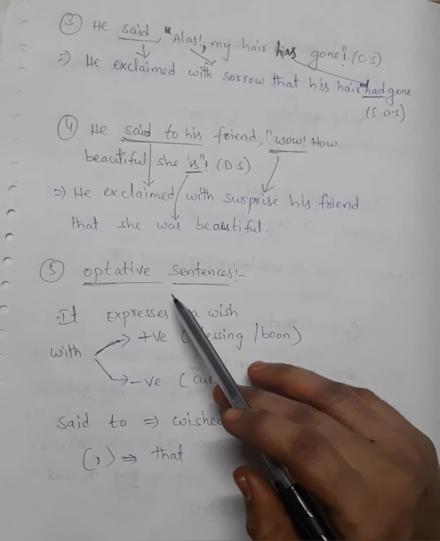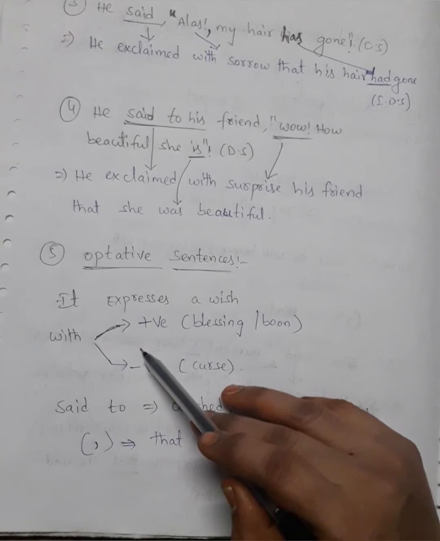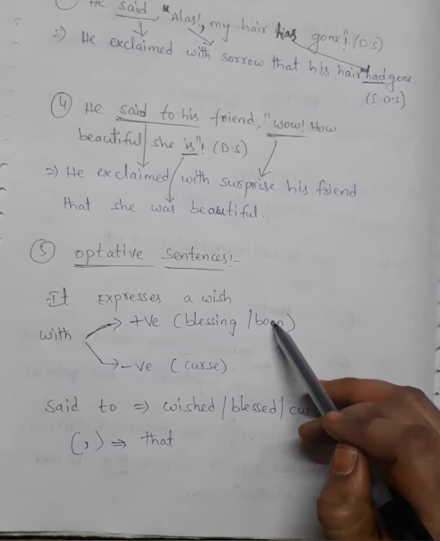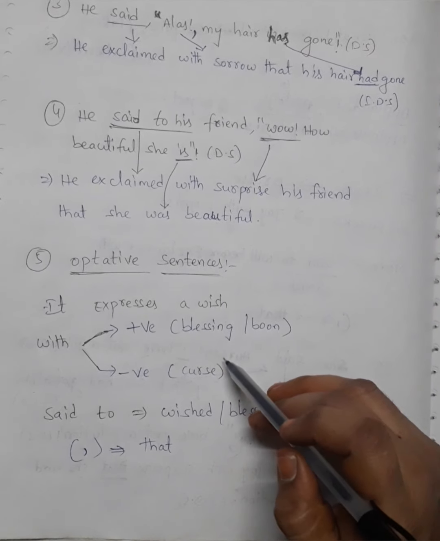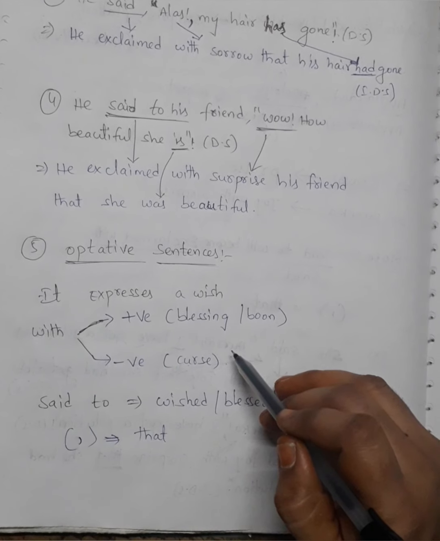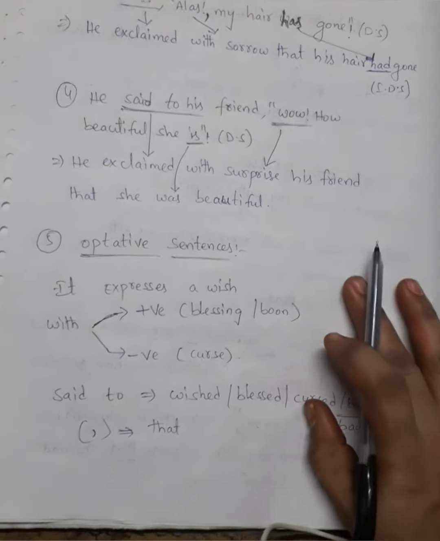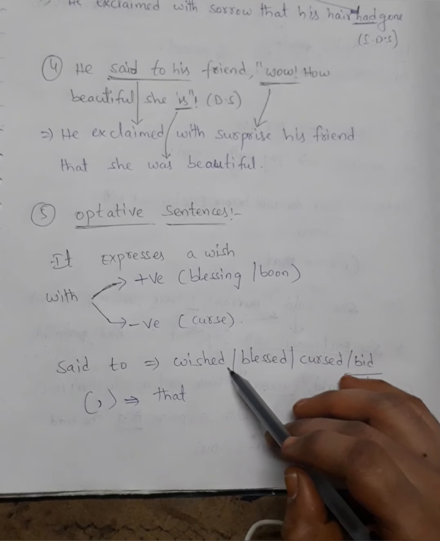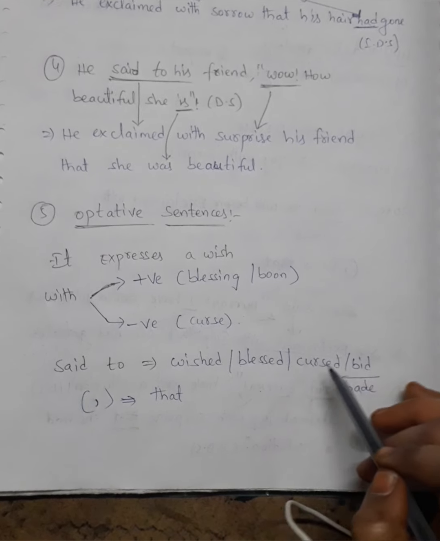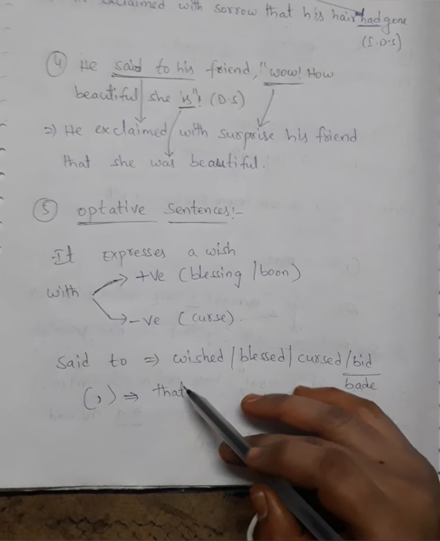Then after that, optative sentences. It expresses a wish: in positive sentences, a blessing or boon; in negative sentences, a curse. Curse means cursed, like I cursed him, I cursed her. Said to will become like that. We write wished or blessed, cursed, bid or bade. Instead of the comma, we will write that.